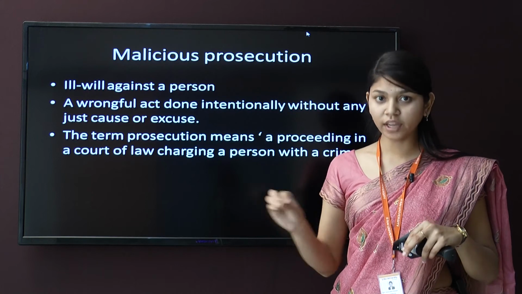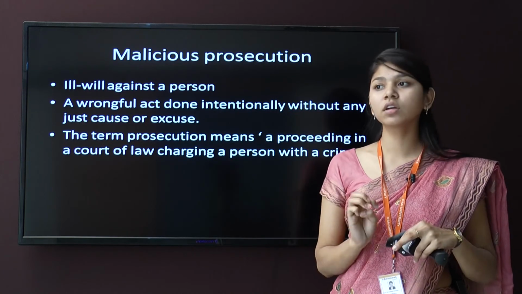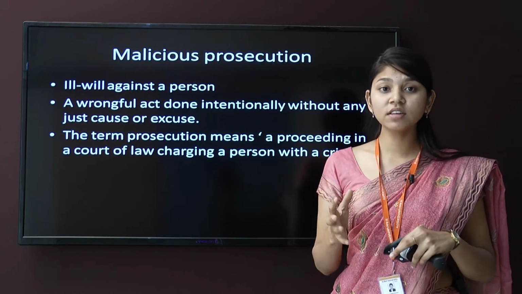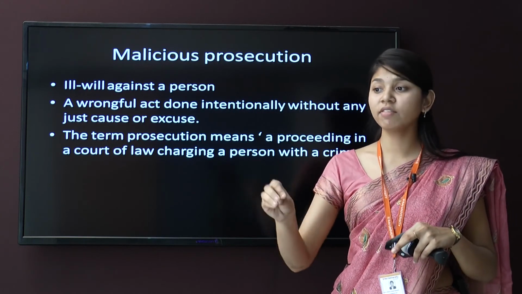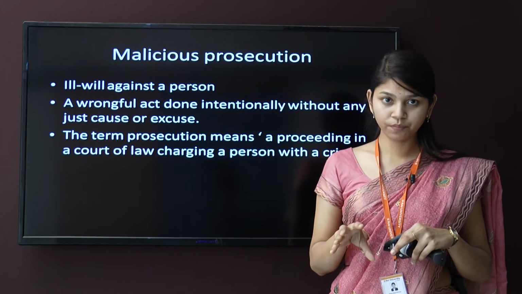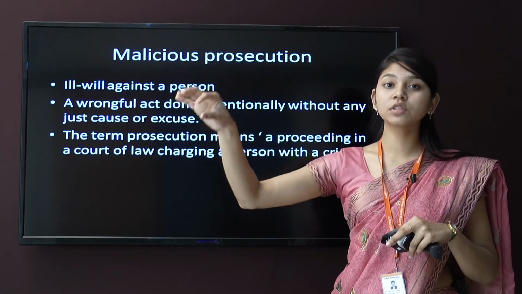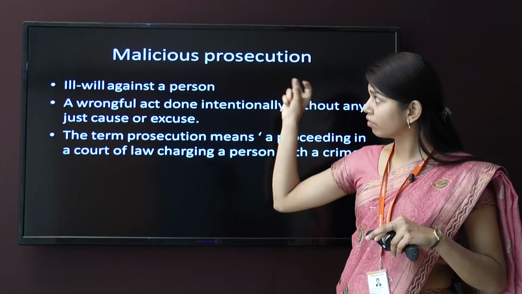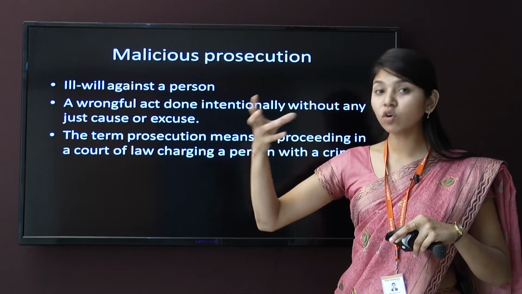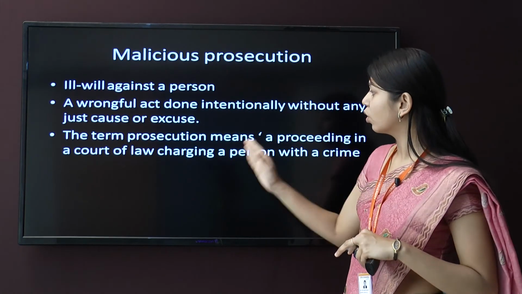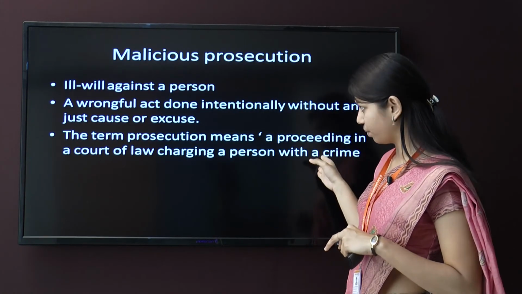He took any kind of allegation and went to the court of law. But why? Because of the ill will he has for the other person. So this is wrong, and that prosecution will be called malicious prosecution. Malice, that word itself denotes ill will. The term prosecution means a proceeding in a court of law charging a person with a crime.